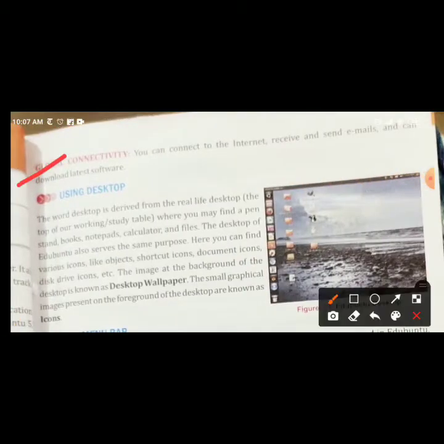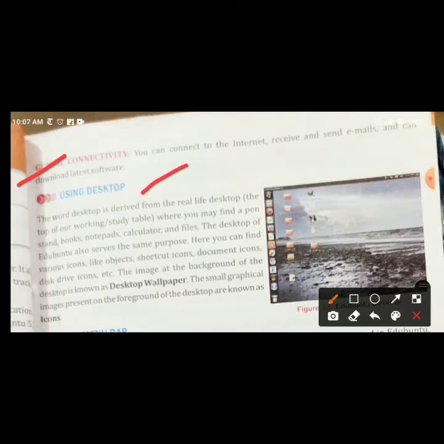You can connect to the internet, receive and send emails, and download the latest software. So you can connect your Ubuntu operating system with the internet and use it, download latest software, and send and receive emails. All this you can do in Ubuntu.